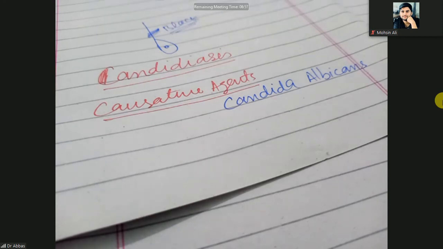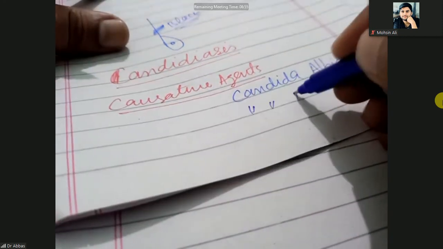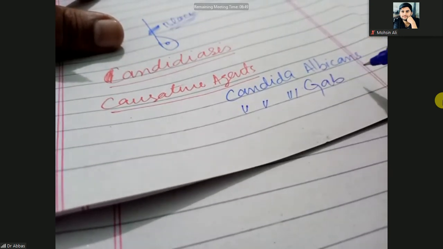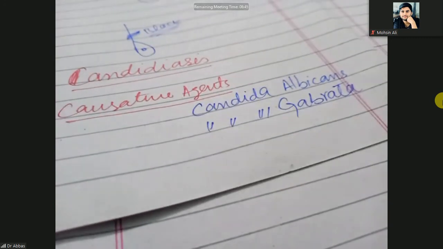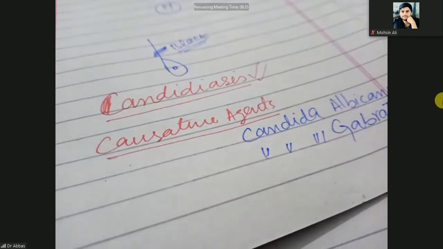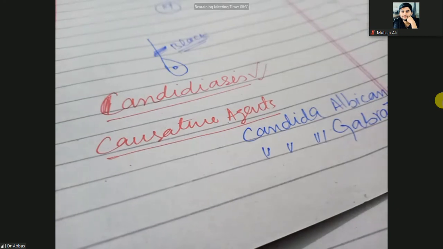Okay, and the other causative agent is Candida glabrata. So Candida albicans and Candida glabrata, these are the causative agents. Actually, candidiasis depends on the site, and there are various types. So here we are going to discuss the types of candidiasis.